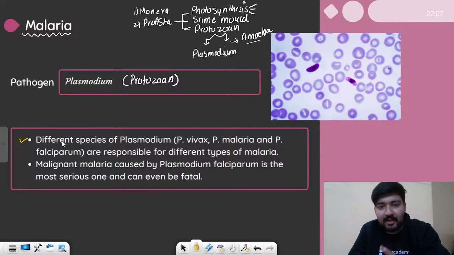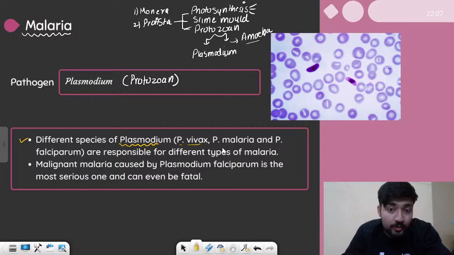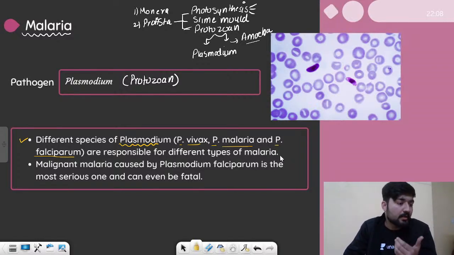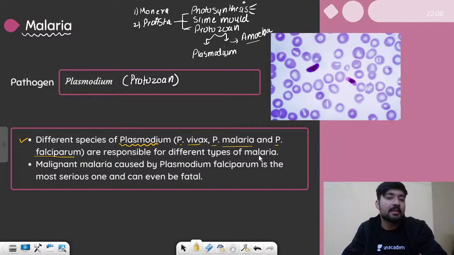All right, so what actually happens in malaria? Let us get a basic idea. First, let us see the different species of Plasmodium. For example, P. vivax. P means Plasmodium. So we have Plasmodium vivax, a type of Plasmodium. We have Plasmodium malariae, right? And we have Plasmodium falciparum, and they are responsible for different types of malaria. Again, you don't have to remember what species cause what type of malaria. Some books have that table, but it is completely unnecessary.